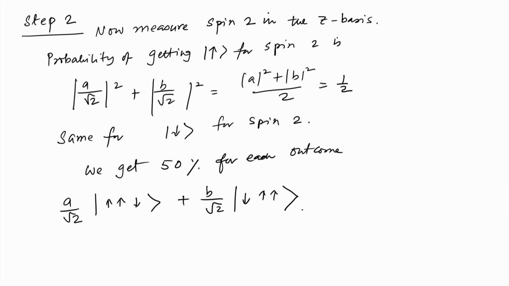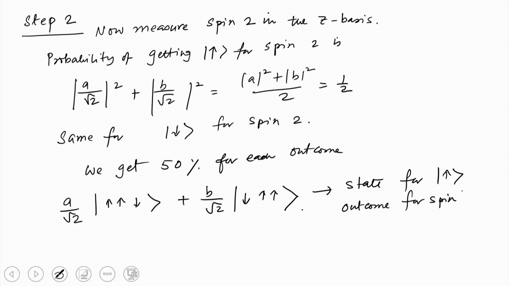So, this is the state after this for up outcome for spin 2, and similarly it will come out to be the same for the down outcome as well. So, that is your state, and now we will go to step 3.